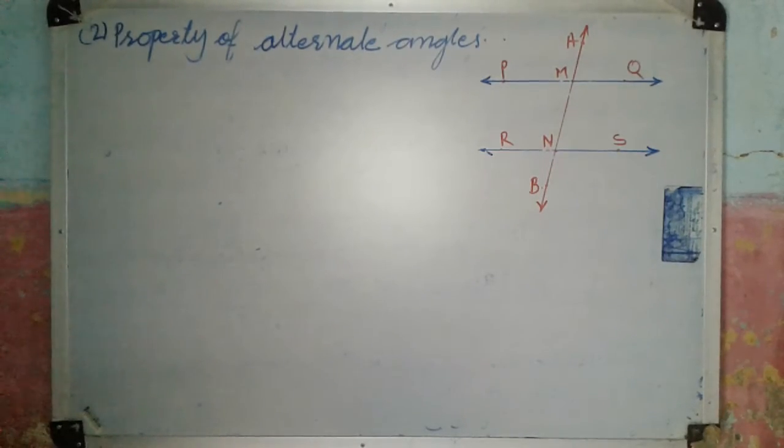These are the pairs of corresponding angles. Now the second property is the property of alternate angles. Each pair of alternate angles formed by two parallel lines and their transversal is of congruent angles. Now we will write the pairs. First we will write the interior alternate angles.